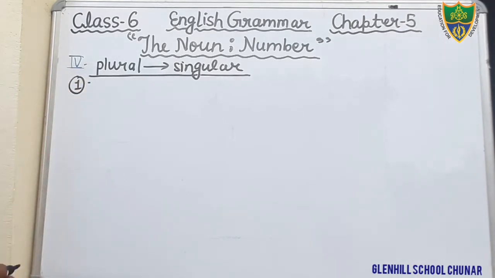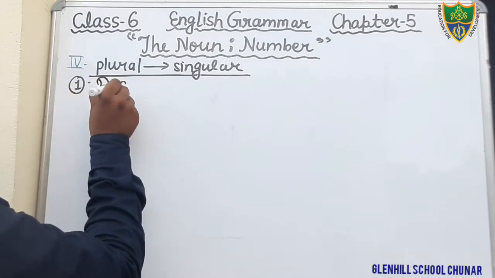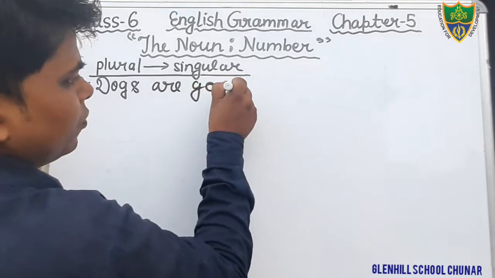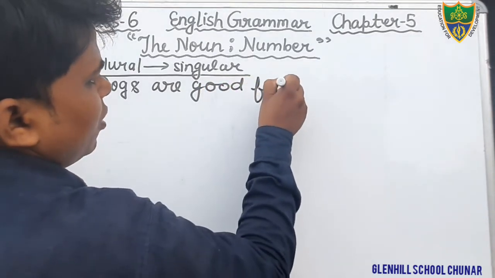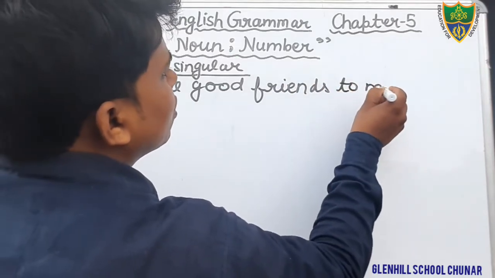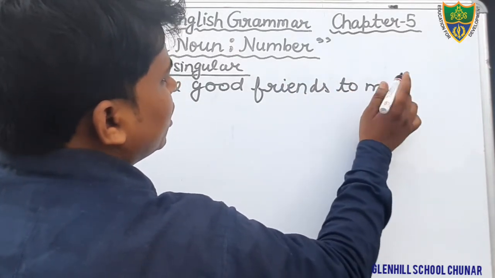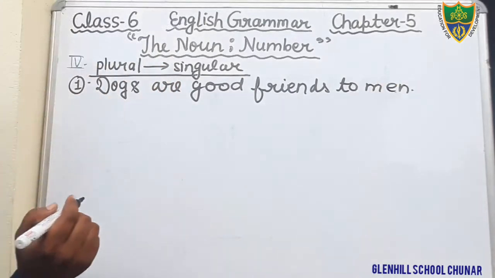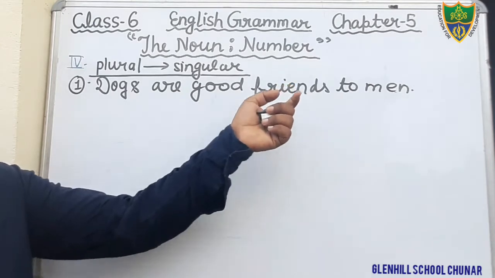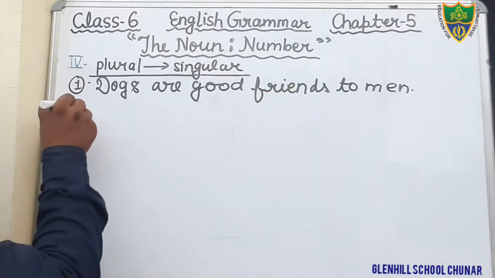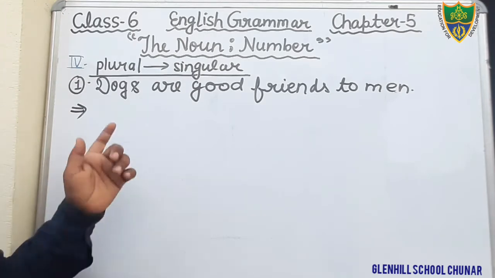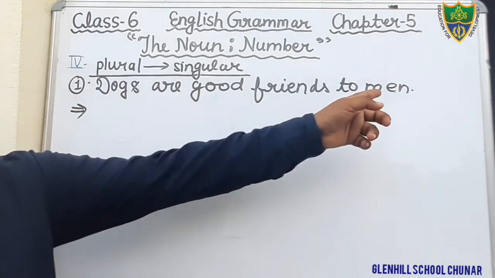Dogs are good friends to men. What is written here in the question? This is the question, students. Okay, this is your question. Dogs are good friends to men. And now you have to see the noun. What is noun here? Dogs, friends, men.